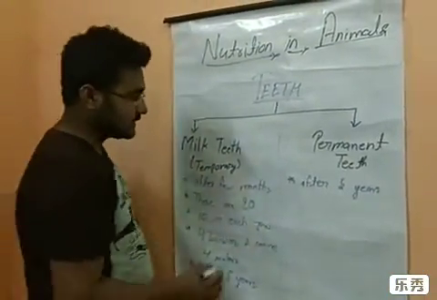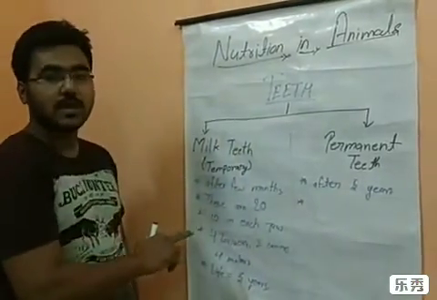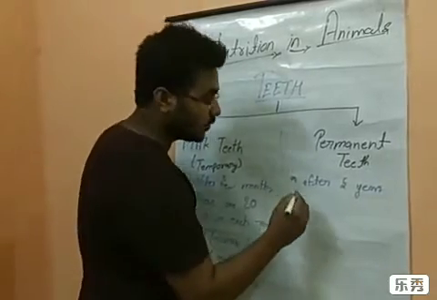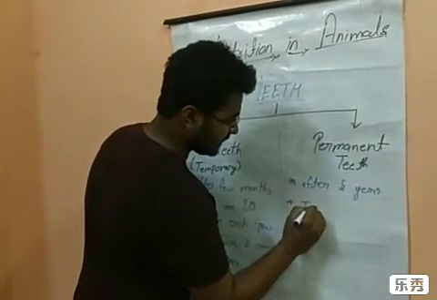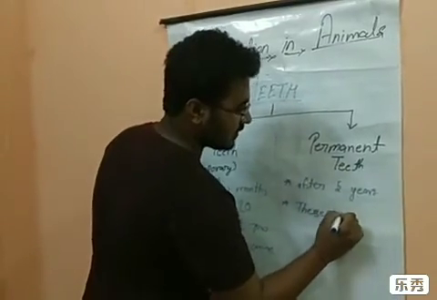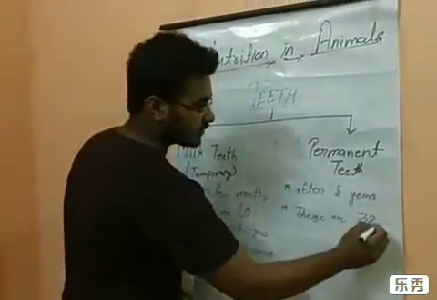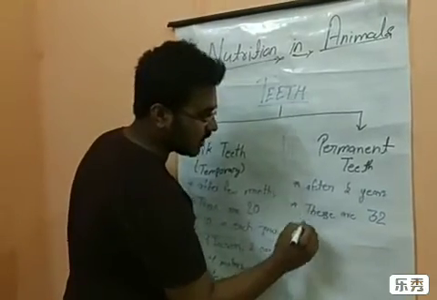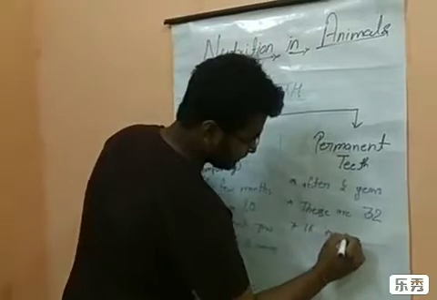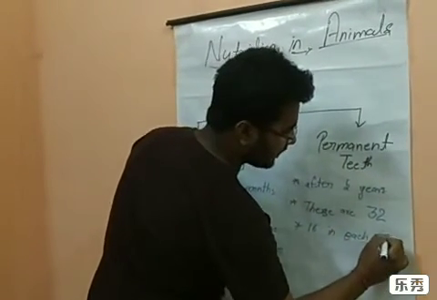Now the second point: the number in milk teeth was 20, but in permanent teeth there are 32 teeth. So there will be 16 teeth in each jaw.